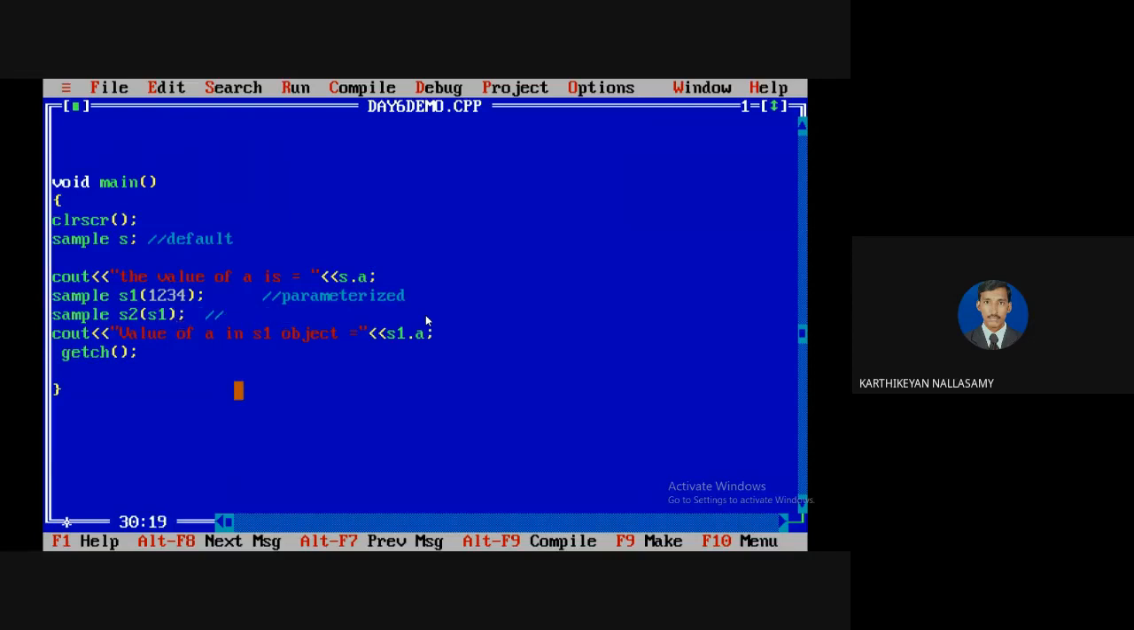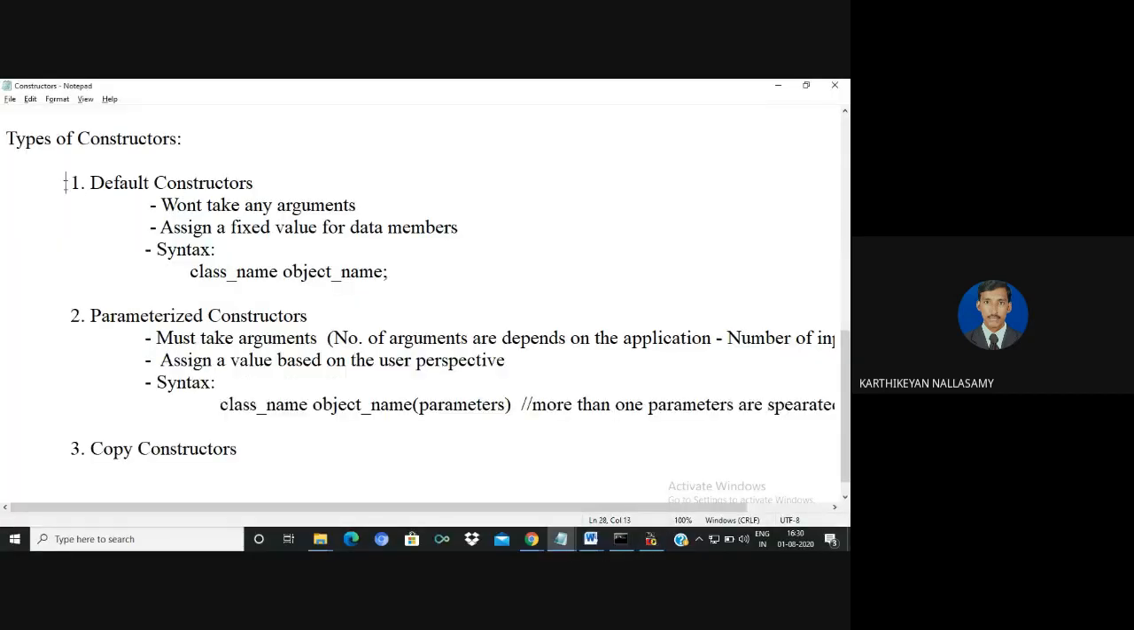So in this situation, there is a parameter, but you must know what S1 is, whether it is a variable or an object. S1 is an object. So this is the object, a class name followed by the object name. If you are passing an object as argument, that is a third type, called copy constructor. So there are three types of constructor. One is the default constructor. It assigns some fixed value. The second one, the parameterized constructor, takes some arguments. The number of arguments depends on the application.